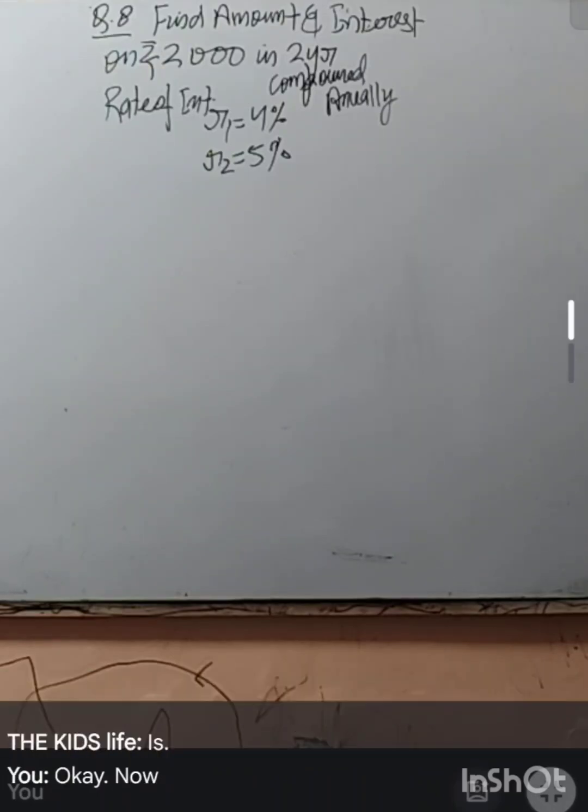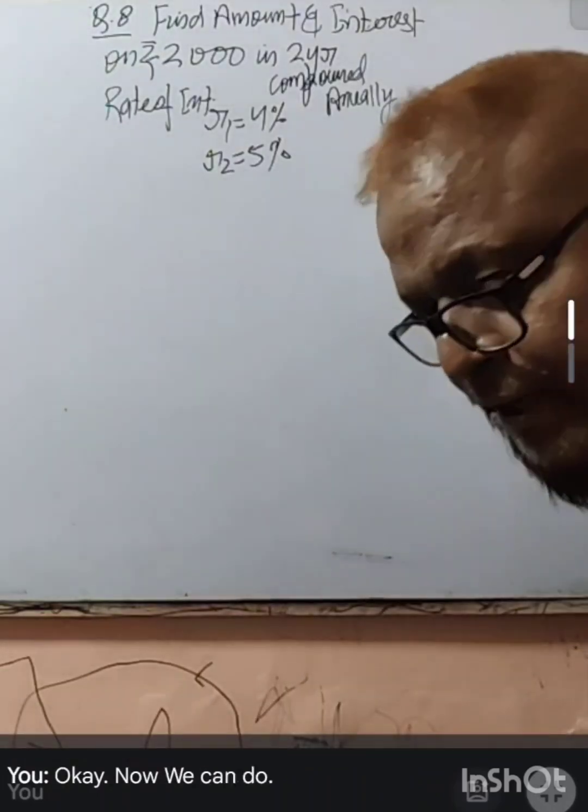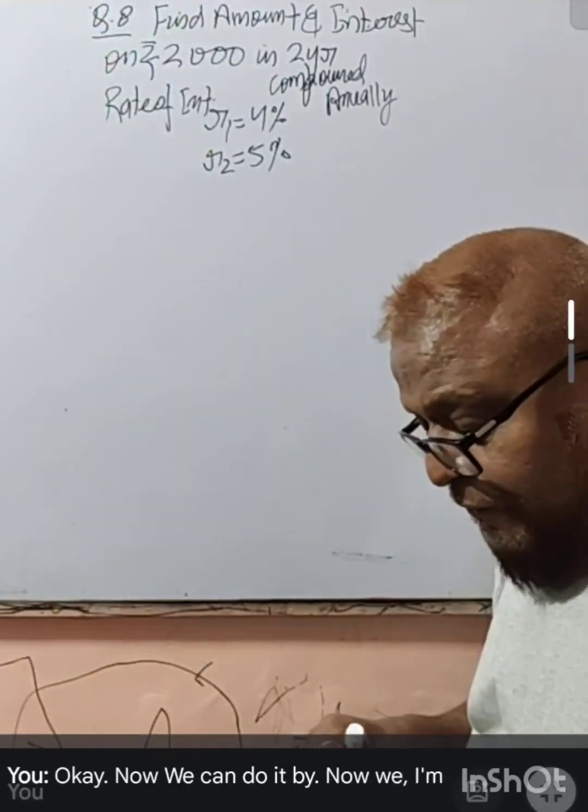Okay. Now I'm not using the formula right now.